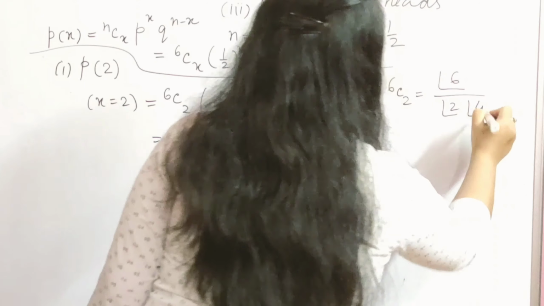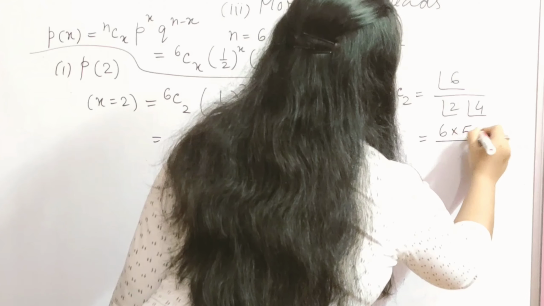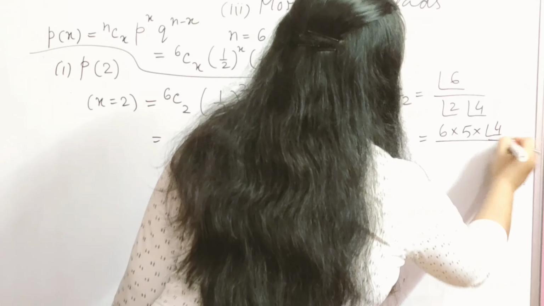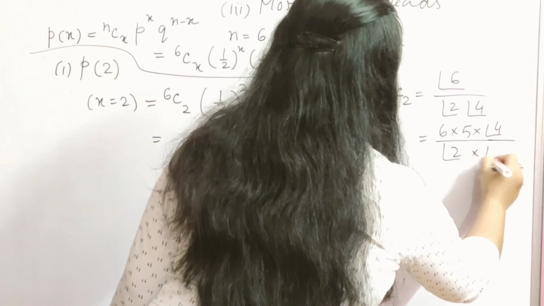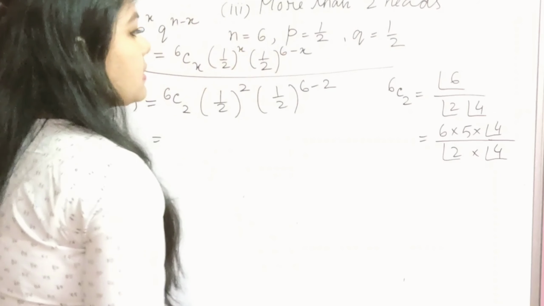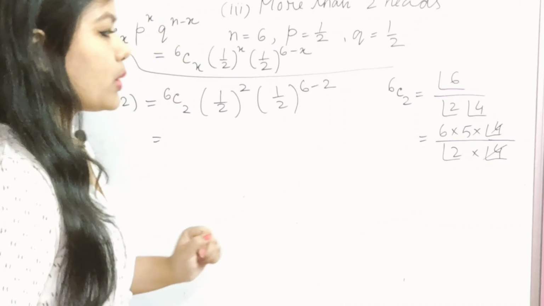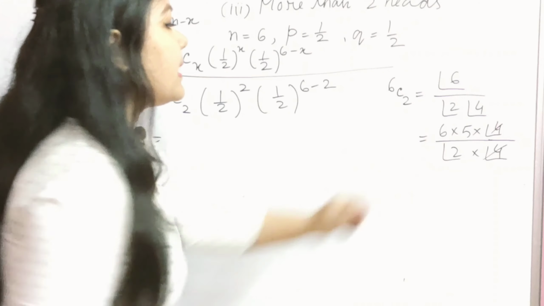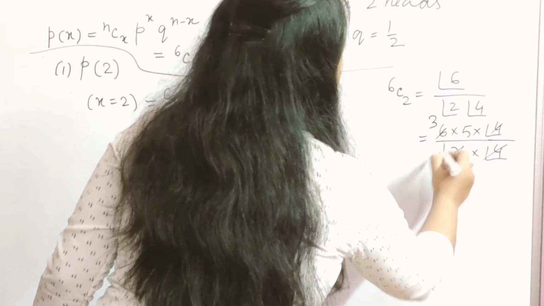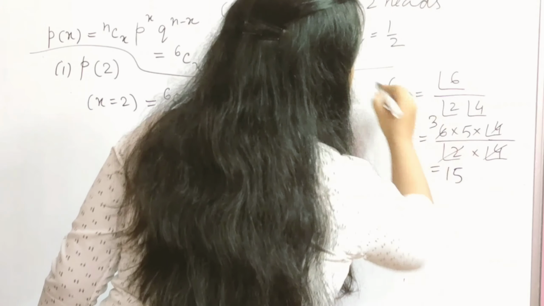Now 6 factorial can be written as 6 into 5 into 4 factorial divided by 2 into 4 factorial. So 4 factorial cancels out, 2 factorial equals 2, 6 divided by 2 equals 3, and 3 into 5 equals 15. So the 6C2 value is equal to 15.